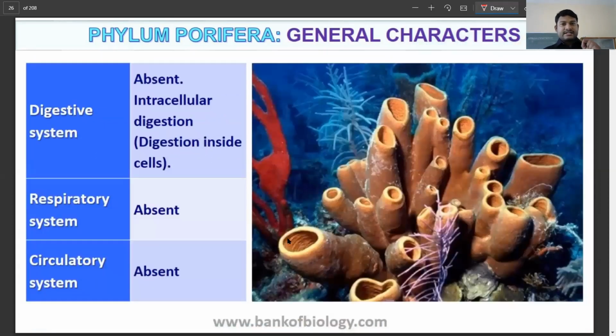Now, the digestive system in this case is absent, because to have a digestive system in an organism, the organism must have a tissue or organ level of organization. So here what happens is intracellular digestion. Digestion is going to take place inside the cell, with specialized cells which help in the process of digestion. The respiratory system, of course, is absent. The circulatory system, of course, is again absent.